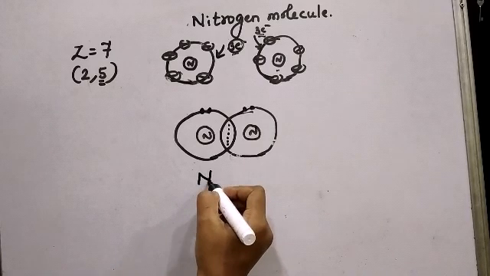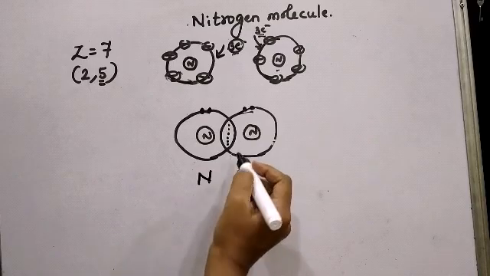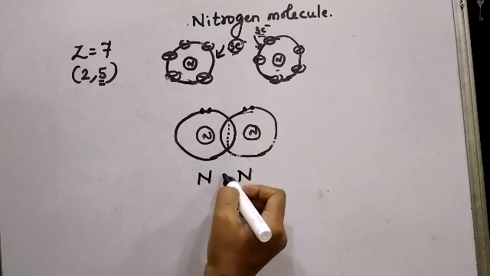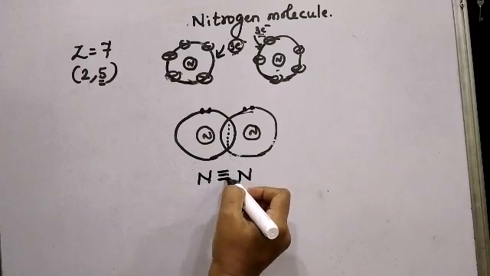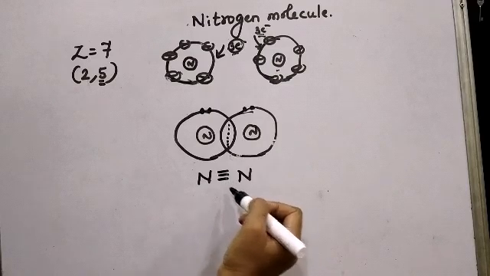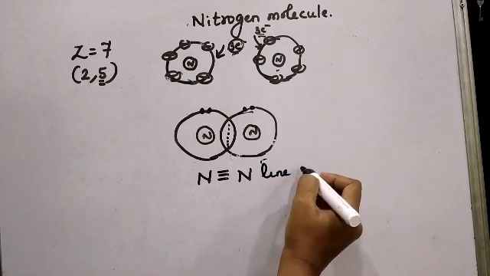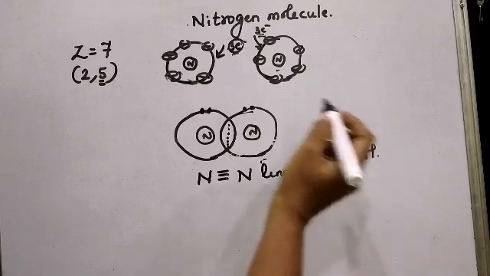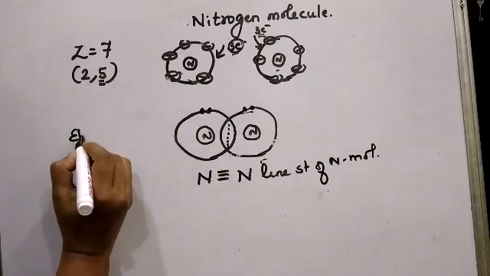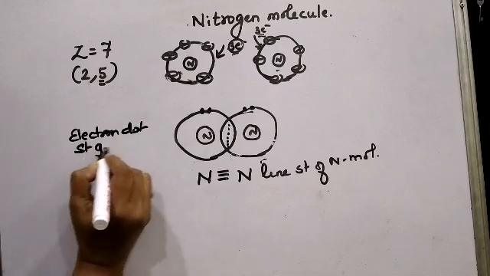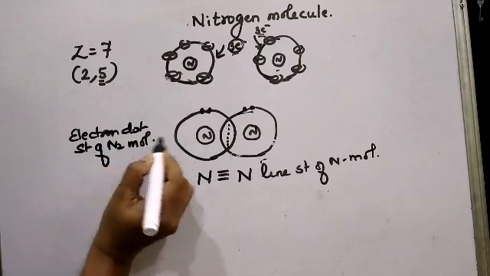But how many bonds will be formed between the 2 nitrogen atoms? Here you can see 1, 2, 3, 4, 5, 6 electrons, that is 3 pairs of electrons are shared between 2 nitrogen atoms. And when 6 electrons, or 3 pairs of electrons, are shared between 2 combining atoms, then a triple bond will be formed. So this is the line structure of nitrogen molecule. And this is the electron dot structure of nitrogen molecule with circles.